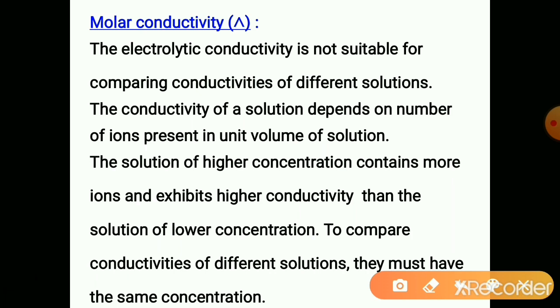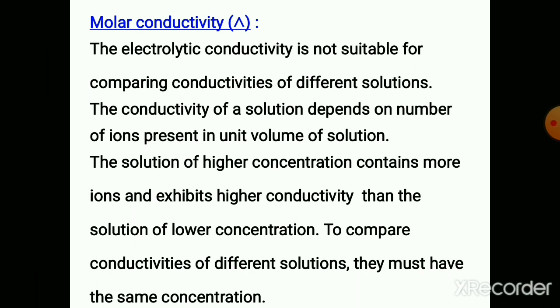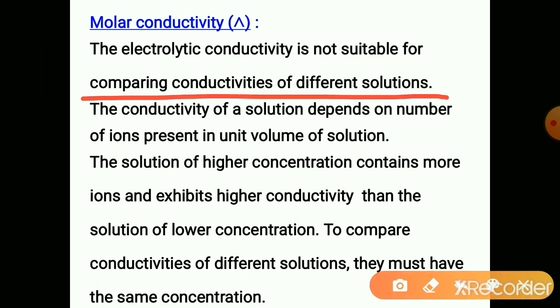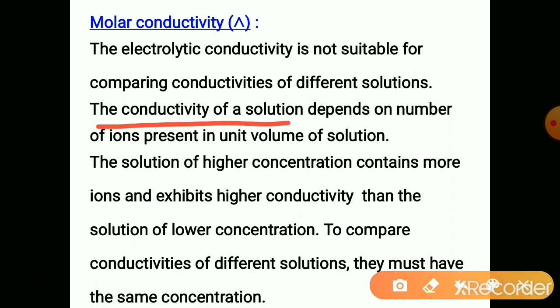Now another basic term we need to understand in electrochemistry is molar conductivity. The electrolytic conductivity K is not suitable for comparing conductivities of different solutions, because the conductivity of a solution depends on the number of ions present in unit volume of solution.